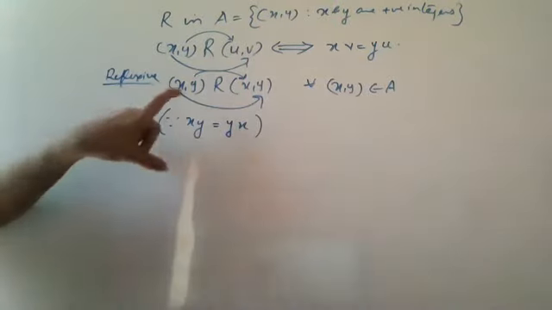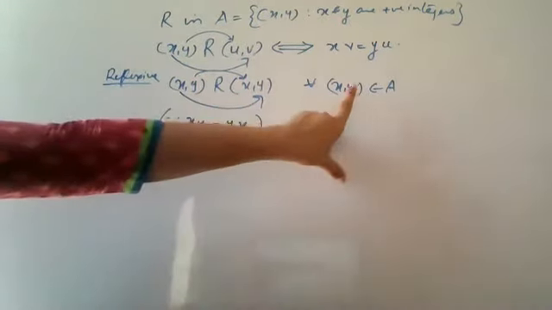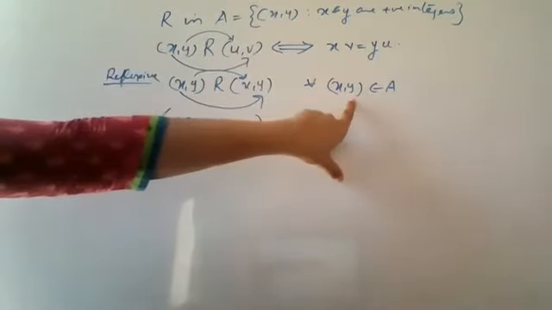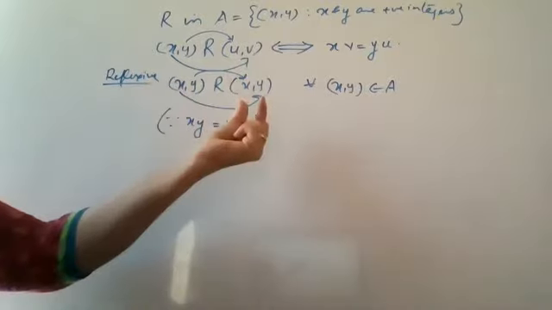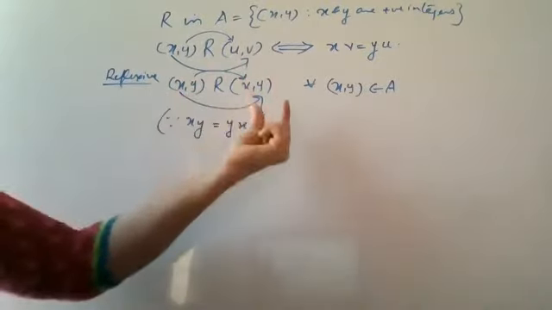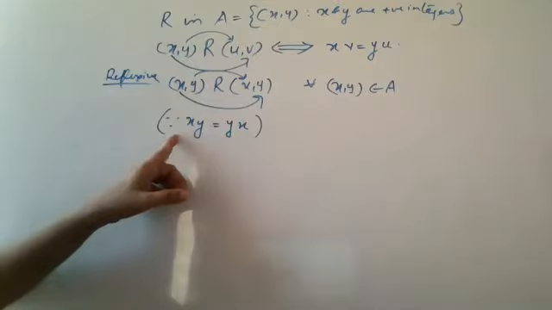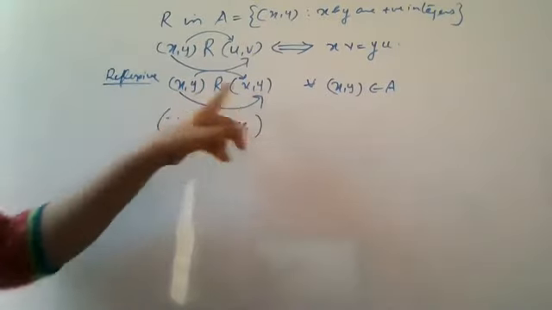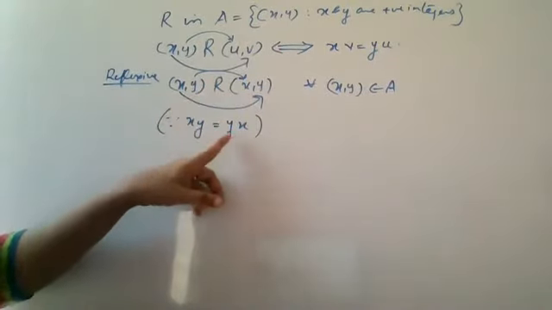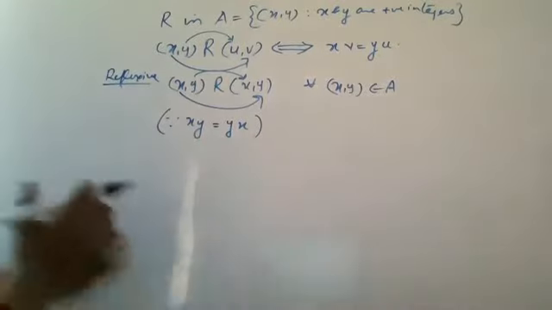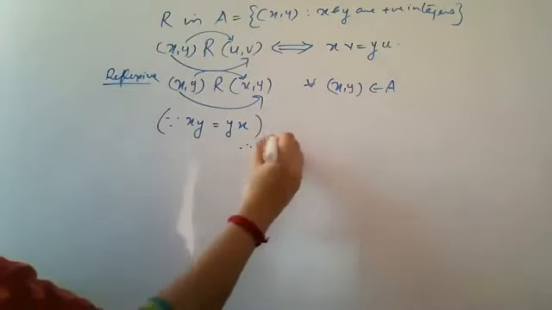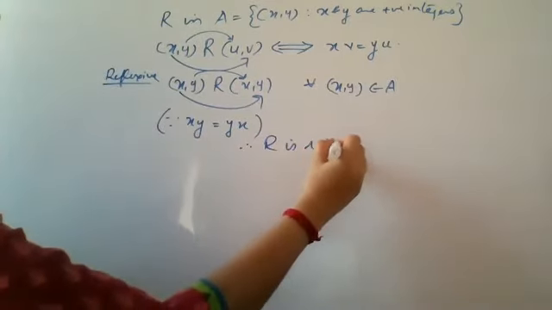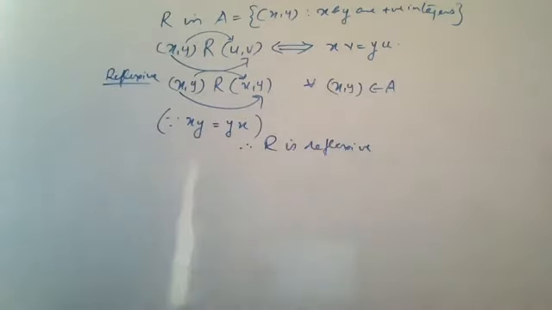Understood? For reflexivity, we have taken any element in A which is of ordered pair form, so that element is related to itself. So you have to take an ordered pair related to the same ordered pair. Why is it so? Because xy is equal to yx. Since x and y are positive integers, xy will be equal to yx. Therefore, we have this. Hence, we can say that R is reflexive. Is this okay?